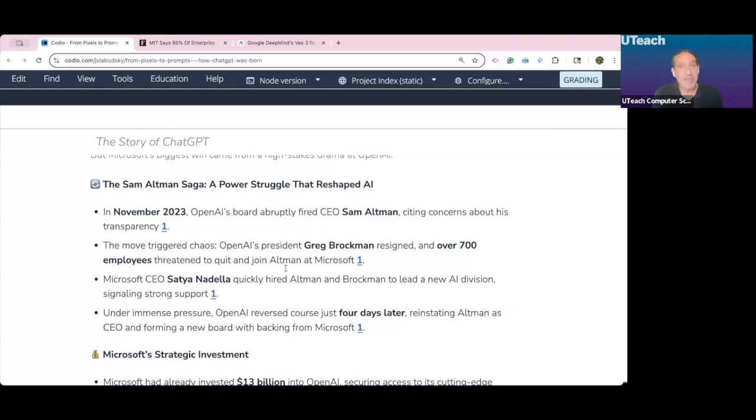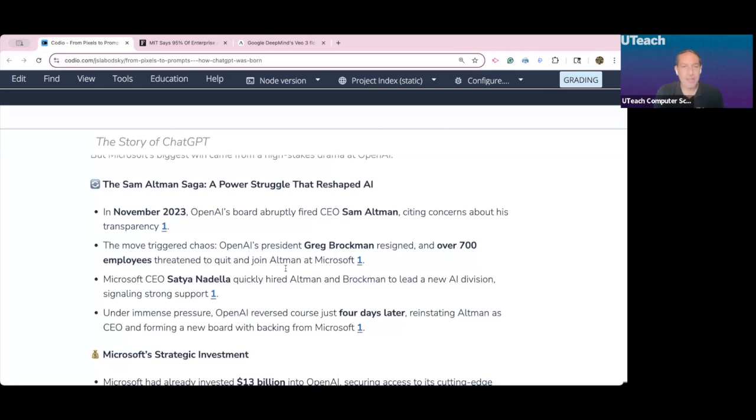But behind the scenes, there's a bro culture, right? The tech bro culture. And Sam Altman has a very good friend, and he is the CEO of Airbnb, who's also very tight with Satya Nadella, who's the CEO of Microsoft. So the CEO of Airbnb reaches out to Microsoft and says, hey, Sam Altman has got the president's backing, he's got the employees' backing. They fired him. Why don't you hire him? Hire him, have him lead a new AI division at Microsoft. You guys have the processing power he needs. You guys have the money that he needs. This is a perfect marriage.